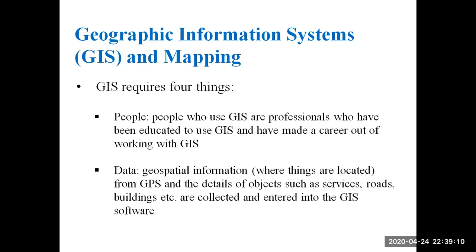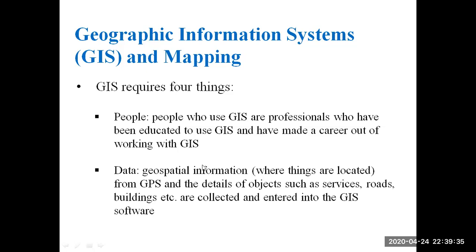Next, data. Data is one of the important components in the GIS. So data, geospatial information, that is where things are located in the form of latitude and longitude from GPS, and the details of objects such as services, roads, buildings, etc. are collected and entered into GIS software.